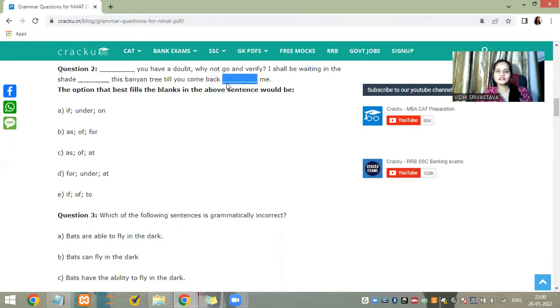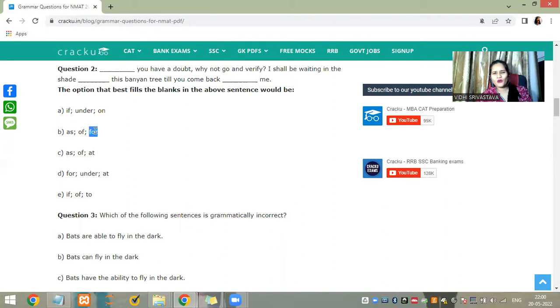And this banyan tree till you come back to me. To me is quite clear here. There's no other word that can be used. Come back on me? When you say on me, that becomes something else, like coming on to somebody. It is a phrase that tries to instigate a fight or something. So on me is not the right contender here.